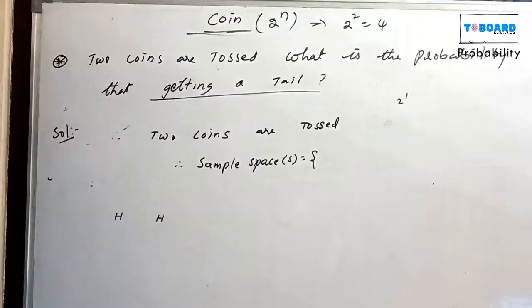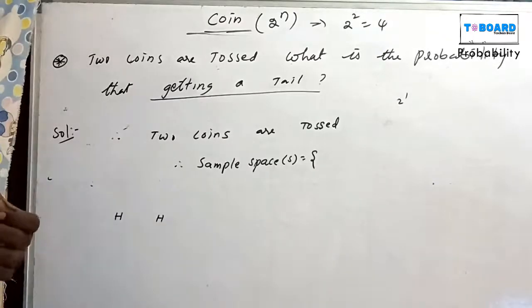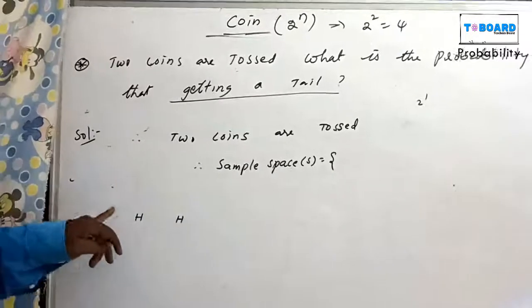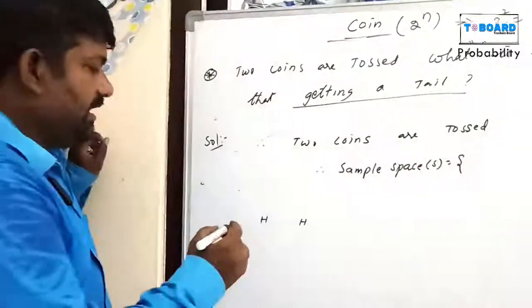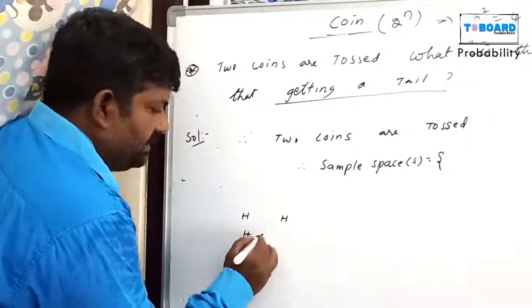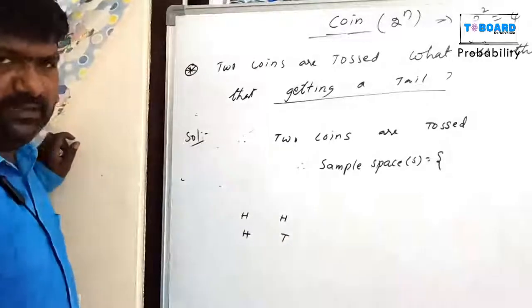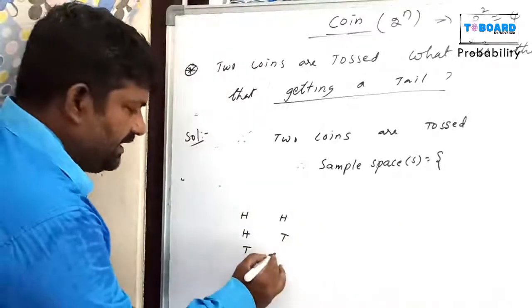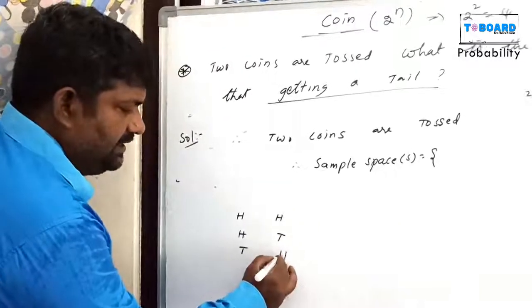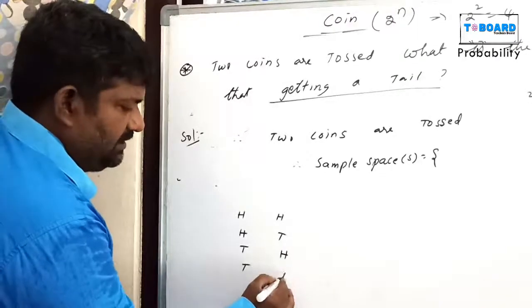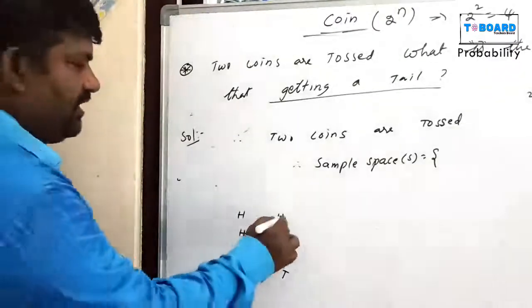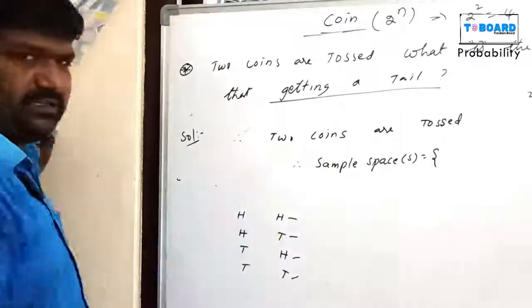For example, two coins are tossed. First coin is head, second coin is also head. Next, first coin is head, second coin is tail. First coin is tail, second coin is head, or both tails. How many chances? 1, 2, 3, 4 chances.